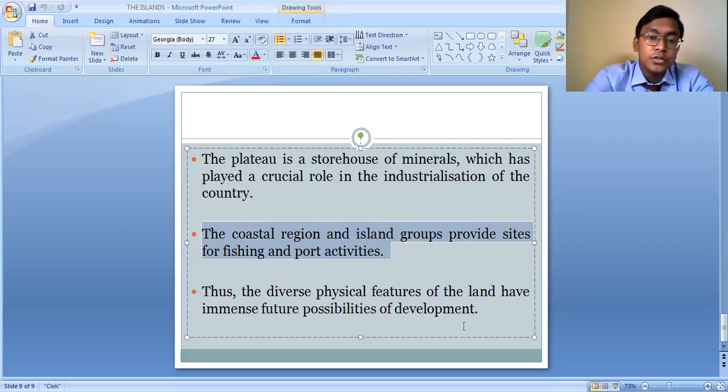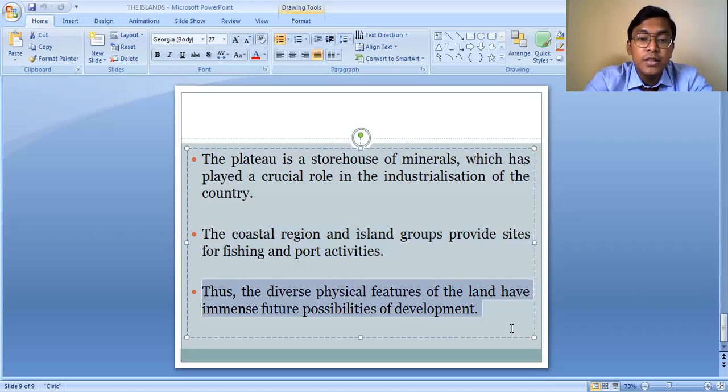Thus the diverse physical features of the land have immense future possibilities of development. India, a country of different physical features, has immense future possibilities of development, because all the physiographic divisions of our country have helped our country in different ways. This is why our country is considered one of the most important countries in the world.